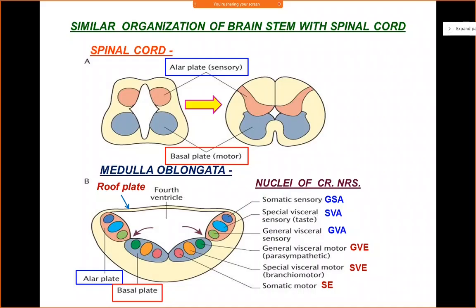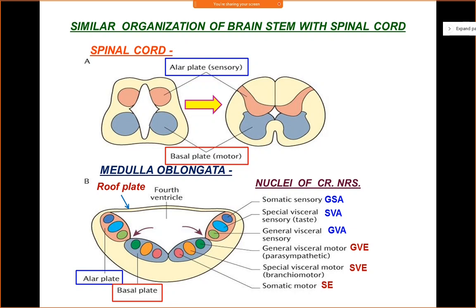So like I said, the basal plate of the medulla oblongata. We are talking about the development of the medulla oblongata, so let us talk about the basal plate. The basal plate will have certain collections of motor nuclei, each of which will perform a specific function. These are known as the functional nuclear columns of the brainstem, and they're all derived from the nuclei of cranial nerves number 3rd to 12. I'm repeating again, not first and second, because first and second are derived from the forebrain.